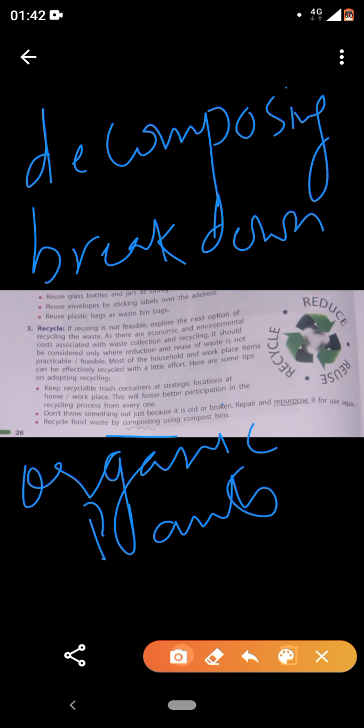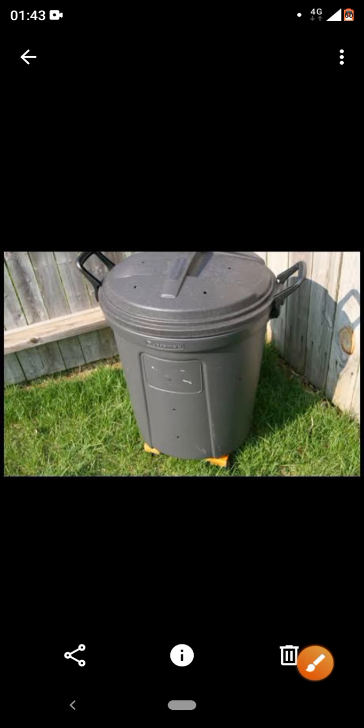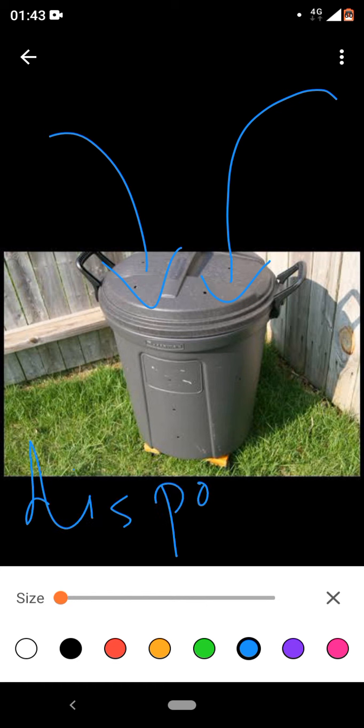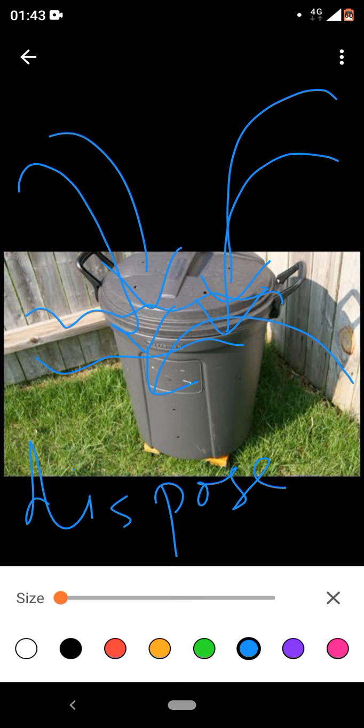This is what composting is. Using a compost bin, I'll show you one of the examples of a compost bin. This is what a compost bin is. What we do, actually, whatever waste is generated from the kitchen, we dispose here, right? Once we dispose, we'll cover it up with soil. Yeah, we'll make it flat. Again, waste is generated, again we will pour into it, again cover with the soil. What will happen by this?